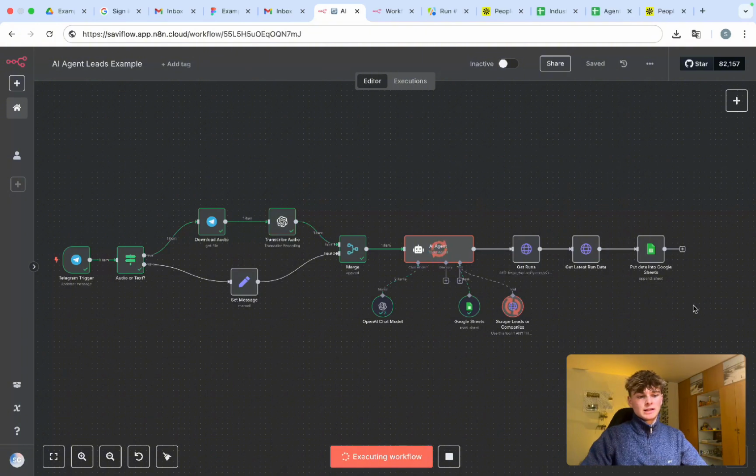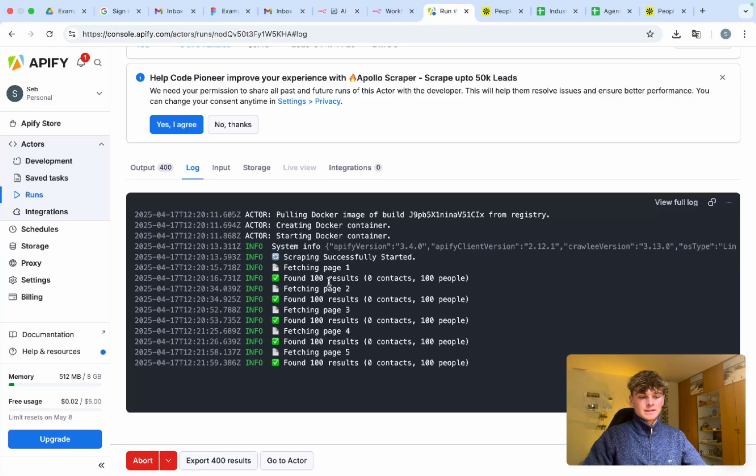For example, you could plug this directly into the fully personalized cold email system that I created a few days ago within N8N, and then use these leads and all this information to plug it directly into that system that automatically generates fully personalized cold emails. So it should be done any second now. Let's have a look in Apify. It's on page 5 now. It should be done any second.